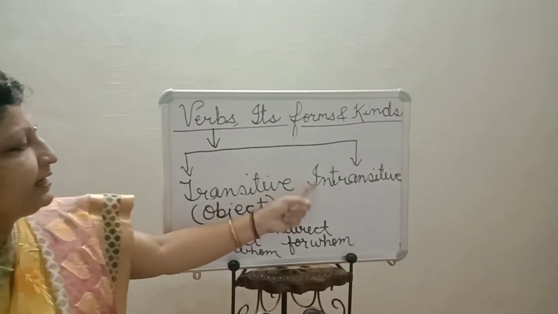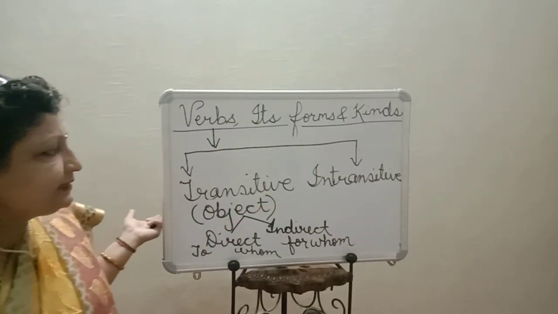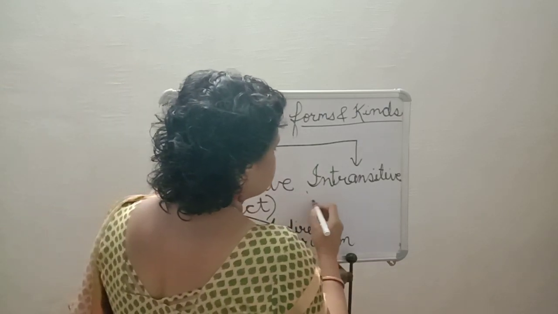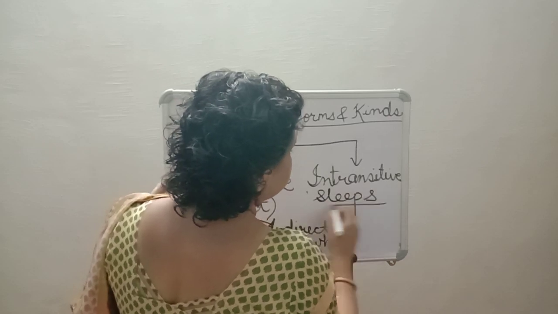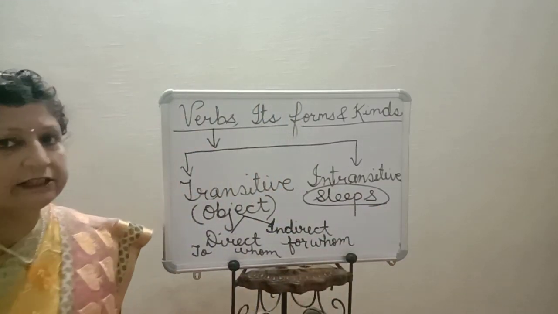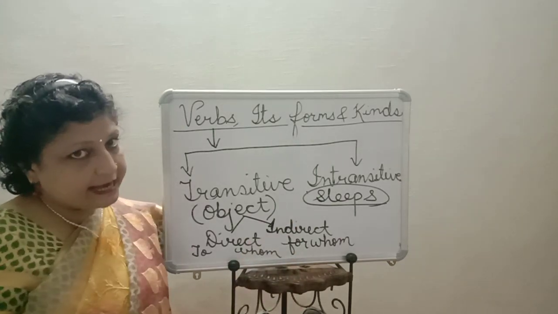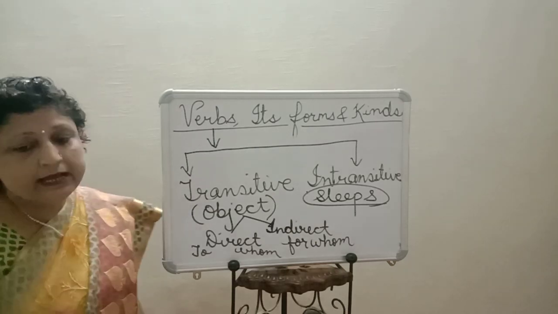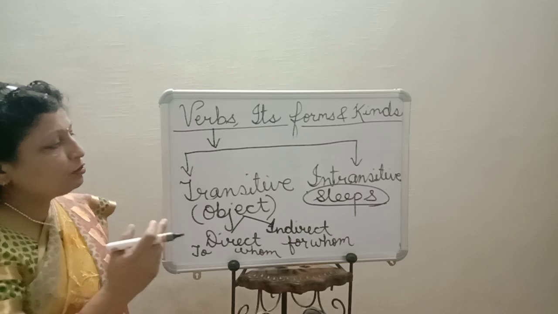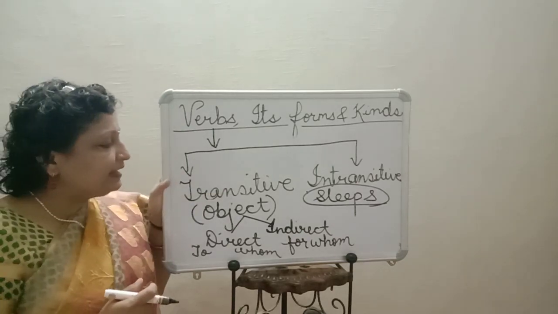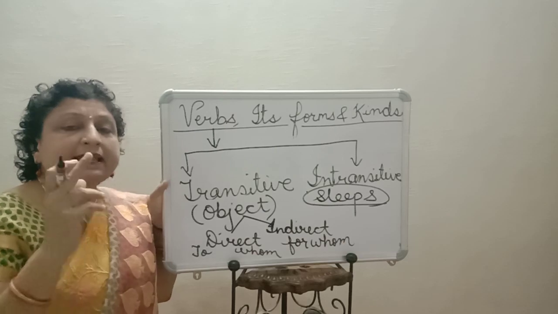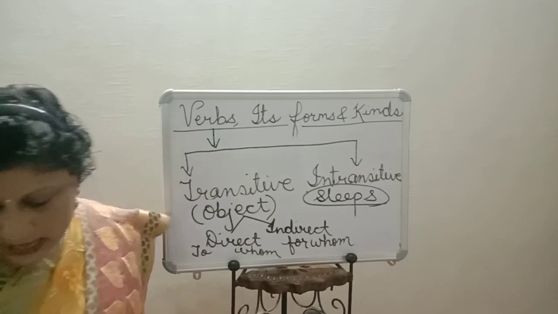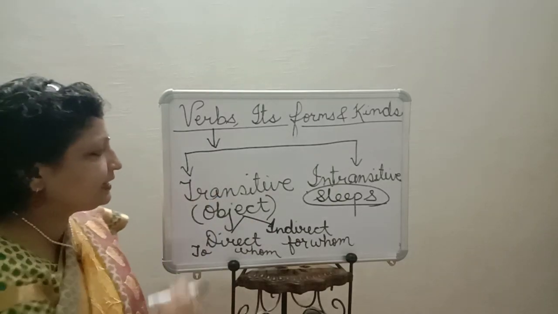Now we come to intransitive verb. An intransitive verb does not contain any object first of all. Like if I say the baby sleeps. Here there is no passing over of action. Action is there. Sleeping is there. Sleeping is an action. But there is no passing over of action. If I say the baby is sleeping, that means it is an intransitive verb. And if I say the baby is kicking the football, that will be a transitive verb. I hope you have understood the difference between transitive and intransitive verb.